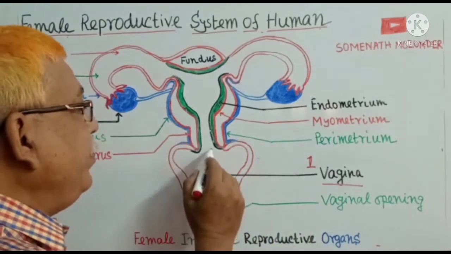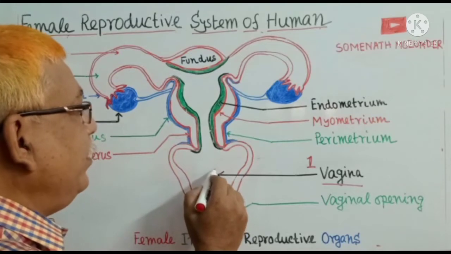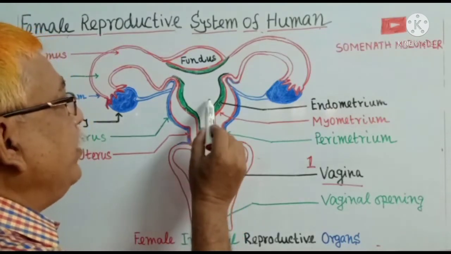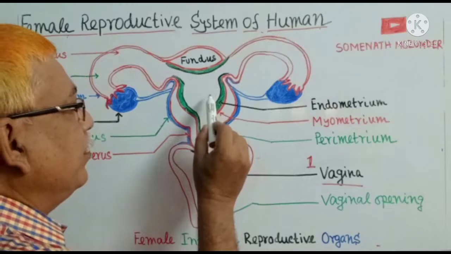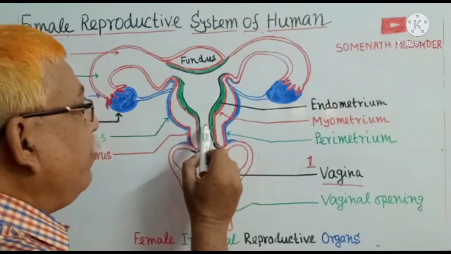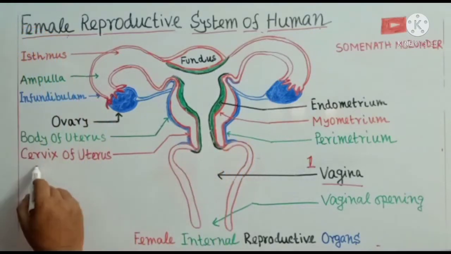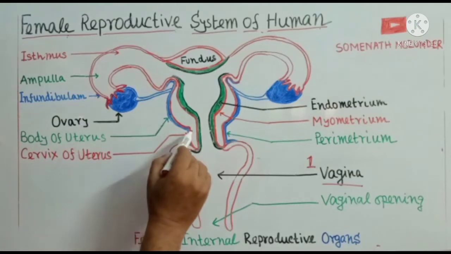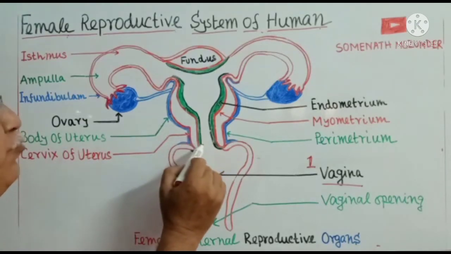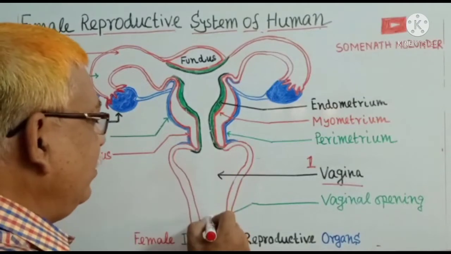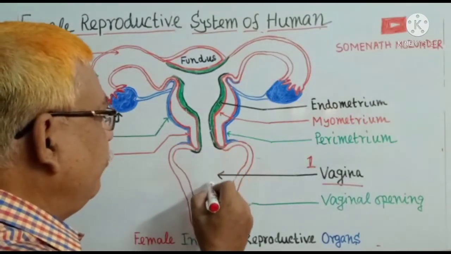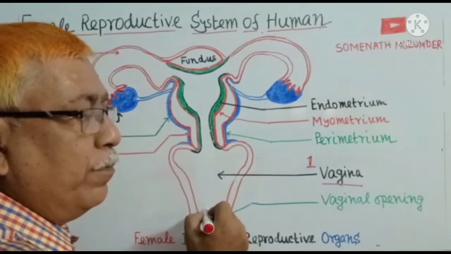At terminal end, vagina is connected with uterus through the cervix of the uterus. This is cervix of uterus.